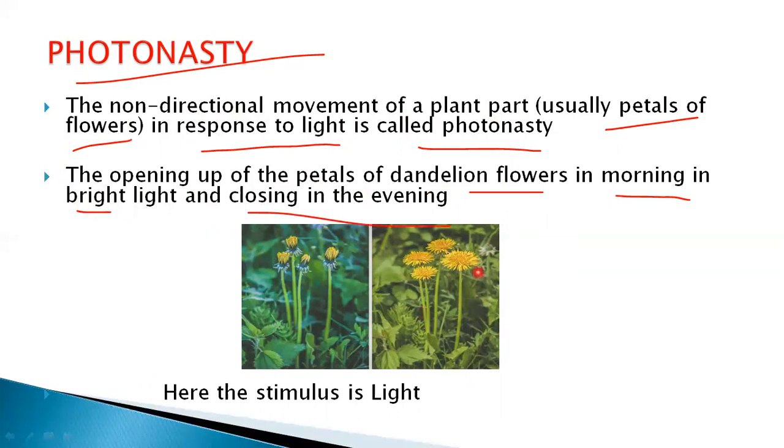You can see here, this flower blooms very nicely in the morning till evening, and it closes its petals during the night time. It means it is showing a response to light, but it is a non-directional movement of the plant part in response to the light. Here the stimulus is light.